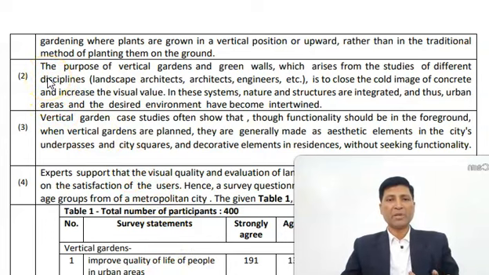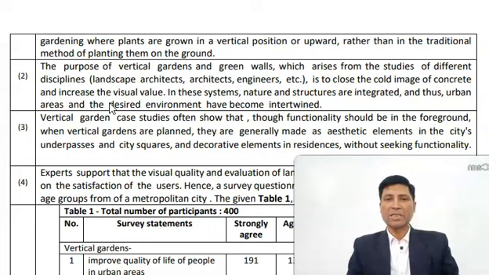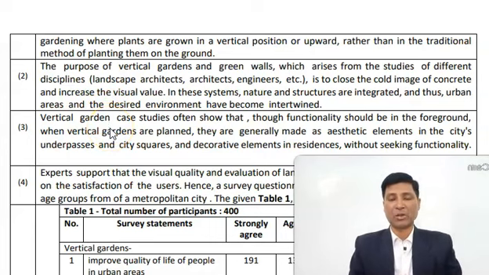The purpose of vertical gardens and green walls, which arises from the studies of different disciplines such as landscape architects, engineers, etc., is to close the cold image of concrete and increase the visual value. In these systems, nature and structures are integrated, and thus urban areas and desired environment have become intertwined.